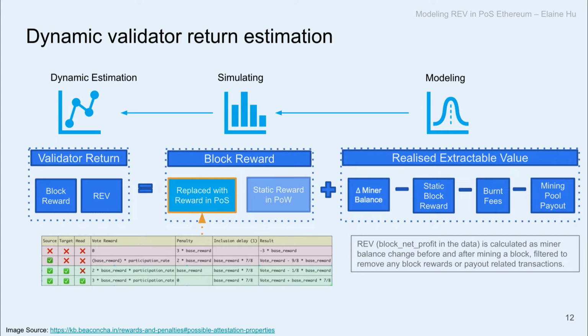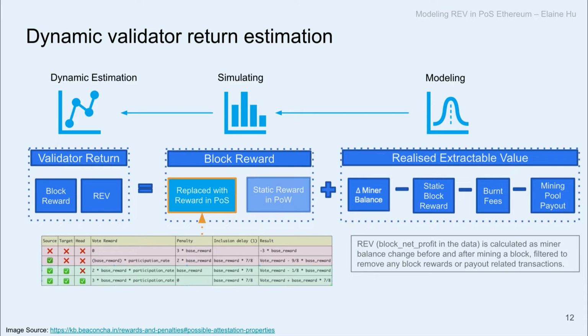So now we have the REV data on the right-hand side. We can try to model or fit some variables to estimate the REV. In the middle, we have the block reward. The block reward, previously, we take out the static reward.